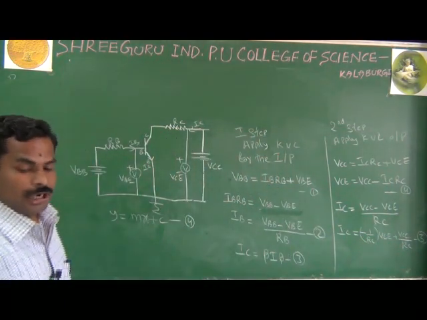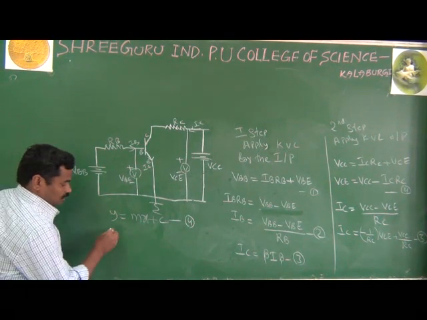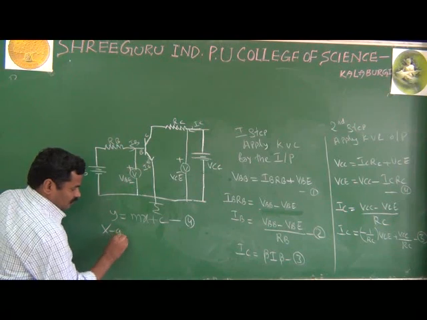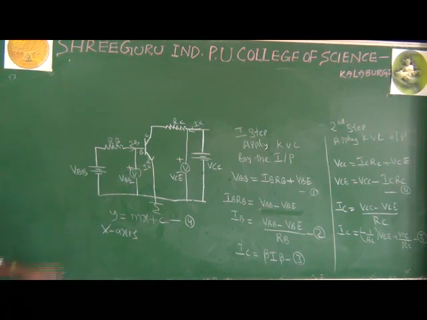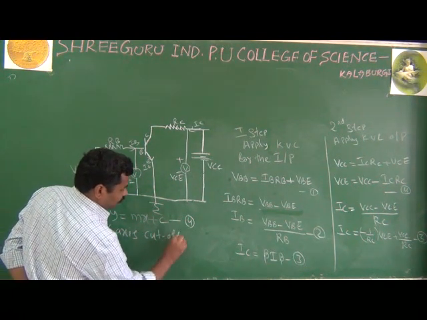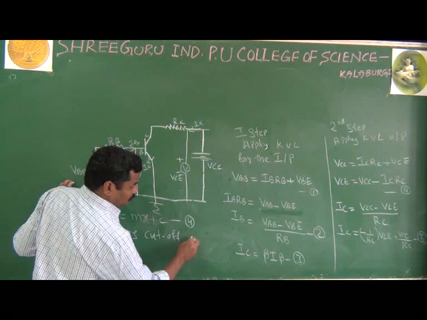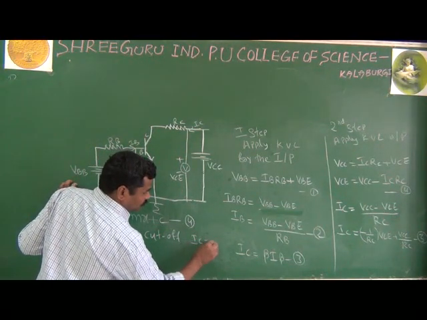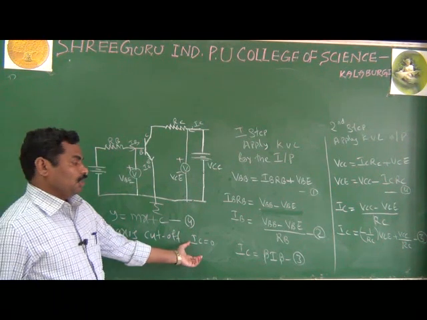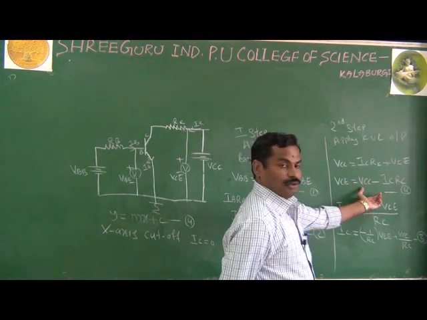And if you want to find the end points, what will you do? To find the point on the x-axis, the cutoff point, as we know already, in the cutoff region, what happens? IC equal to 0. In the cutoff region, IC equal to 0. You substitute this IC equal to 0 in the equation 4.